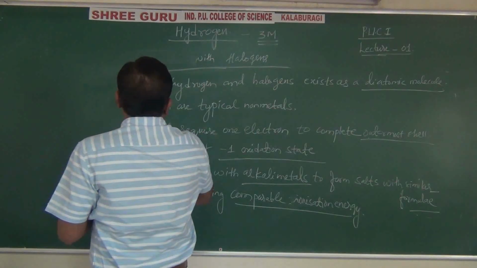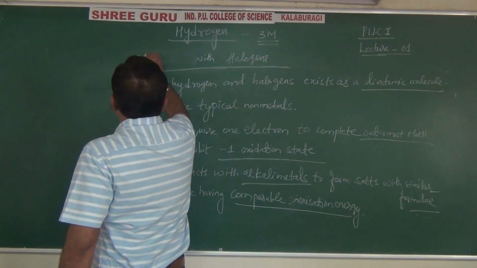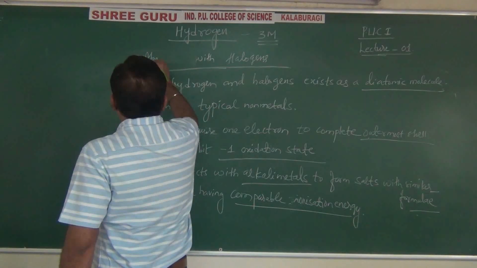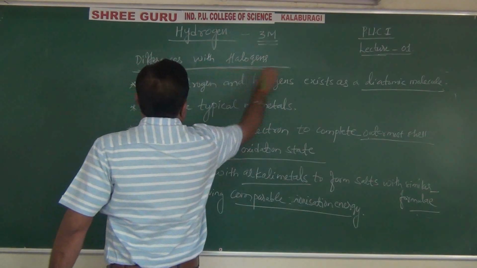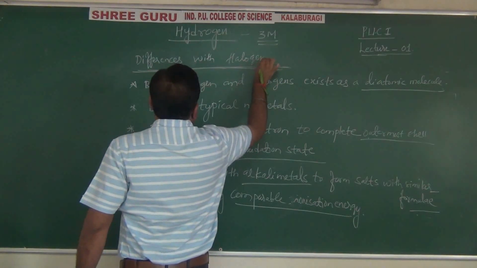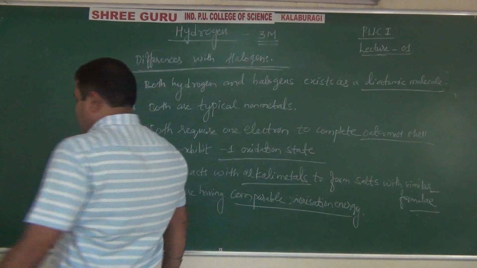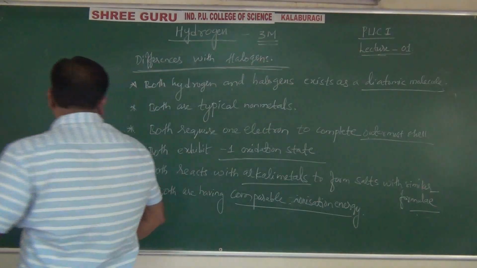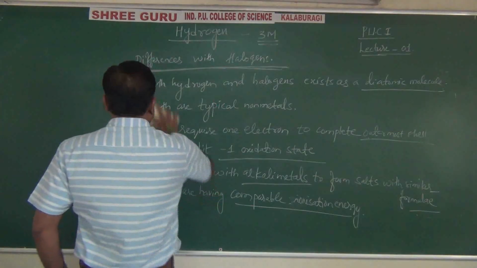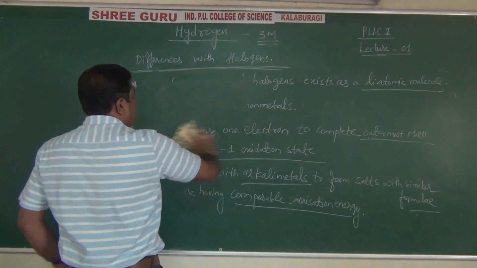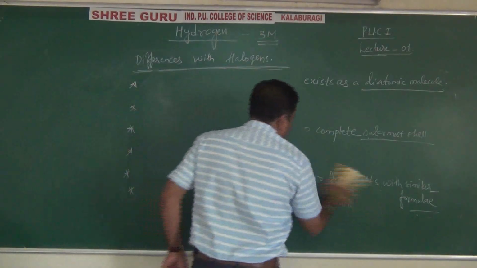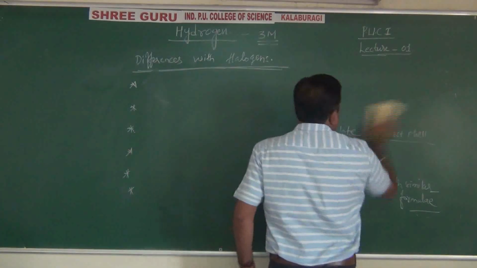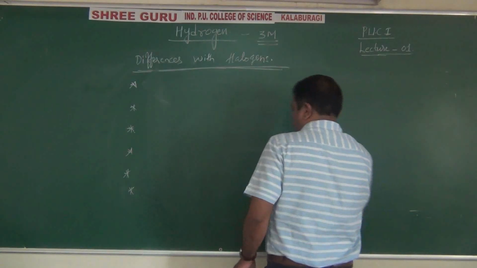Differences with the elements. What are the points of differences with them? Let us see how hydrogen differs from halogens. Very simple, students, you can remember easily.